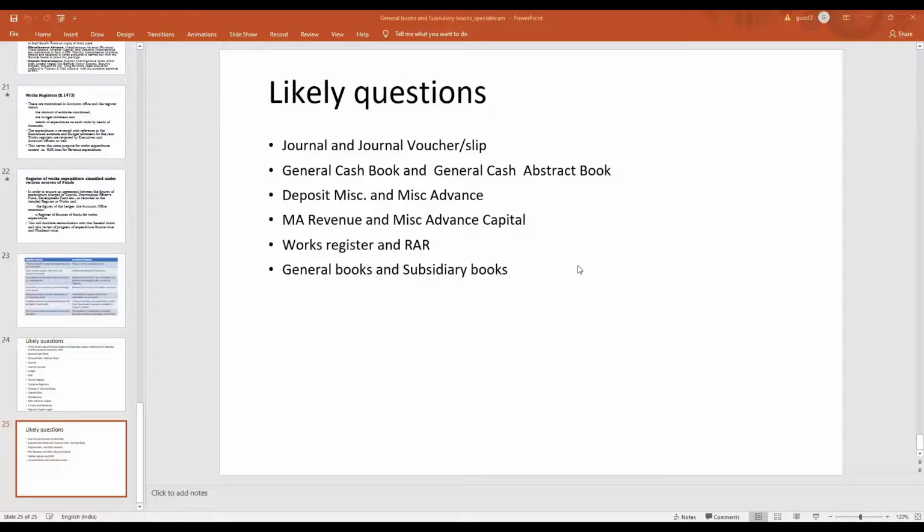Tell me. Sir, please, how do subsidiary books help in commercial accounting? Yes, in the subsidiary book, for example, our schedule has both debit and credit.